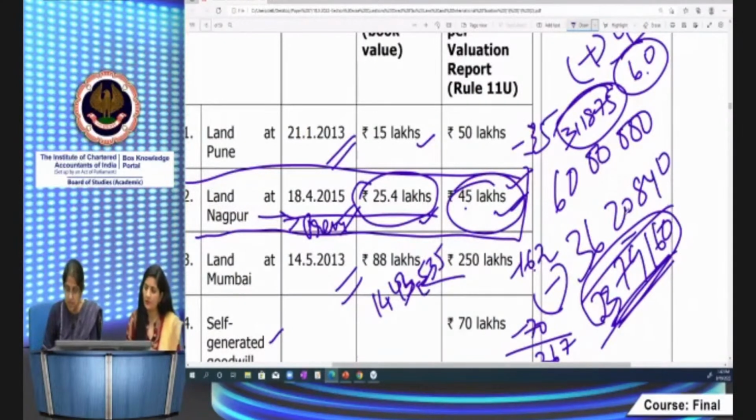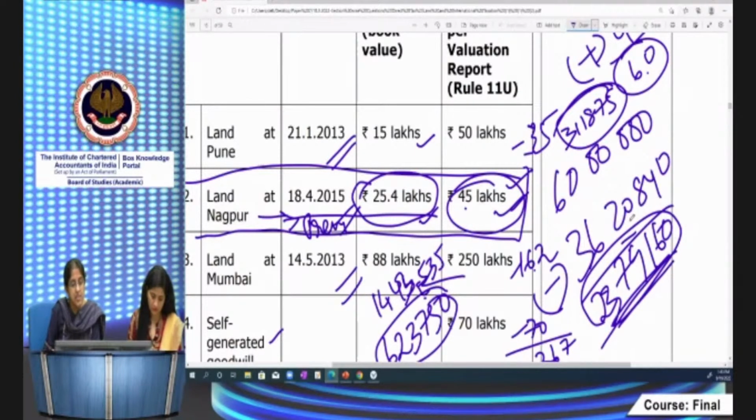23,79,160 into 70 divided by 267. That will give you 623,750. This is short-term capital gain because it's attributable to goodwill. So it has to be treated as short-term as per Rule 8A. So these two are long-term. So how much do we get?